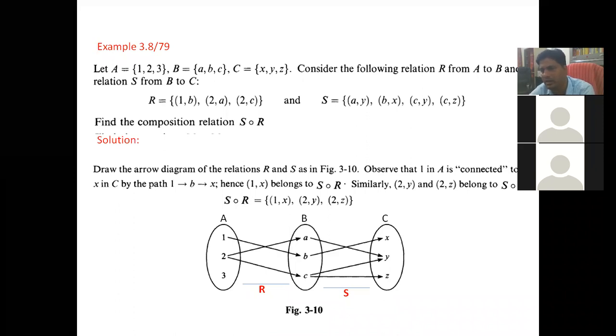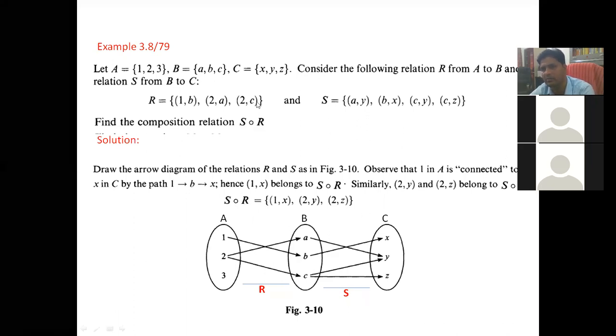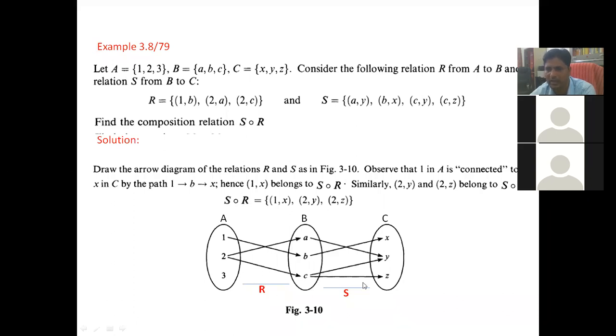For each pair in R, you take all the pairs starting from its second coordinate and collect all the SCs. This is the formula. Now by diagram, how will you write the composition S composition R? You write here your S relation, here your R relation, and here your S relation. By arrow diagram, it is simple.